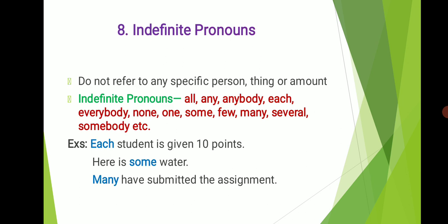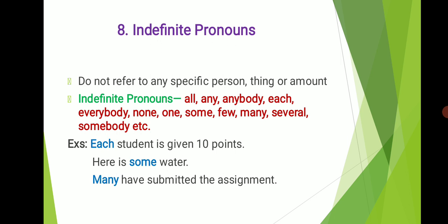The next type of pronoun is indefinite pronoun. Indefinite pronouns do not refer to any specific person, thing or amount. Indefinite pronouns are indicated by the words all, any, anybody, each, everybody, none, one, some, few, many, several, somebody, etc.